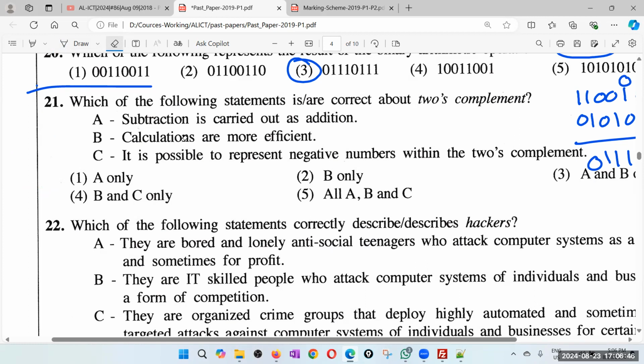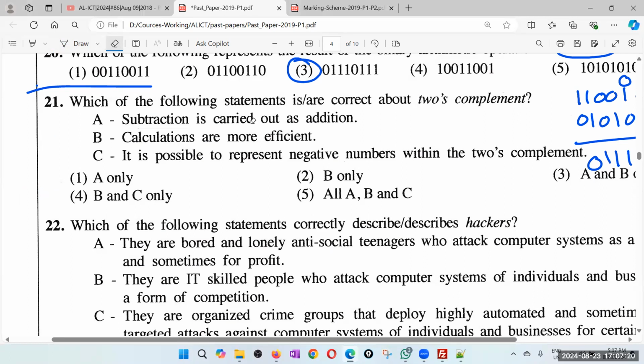So it looks complicated, but there are two main advantages. The major advantage is your subtraction is also now addition. Subtraction is basically adding a positive number and a negative number. The other advantage is that in one's complement, 0 is represented twice, so you are wasting one bit pattern. But in 2's complement, 0 is represented using only one bit pattern. So those are the two main advantages.